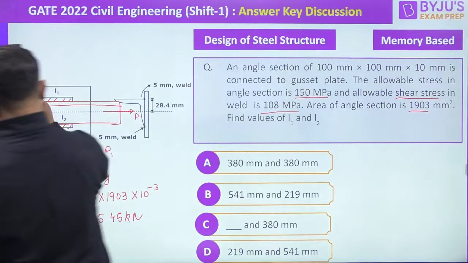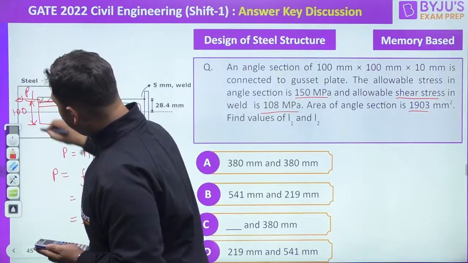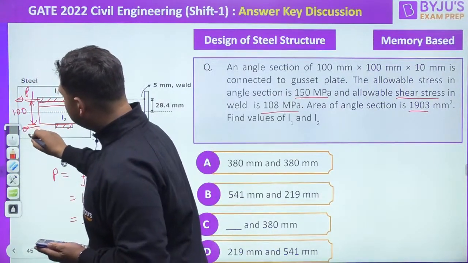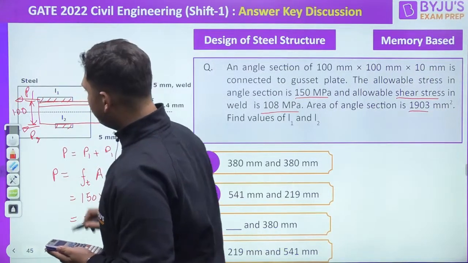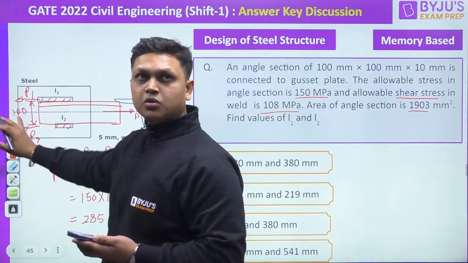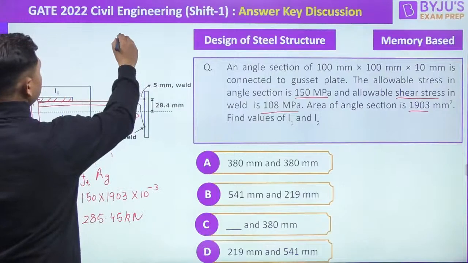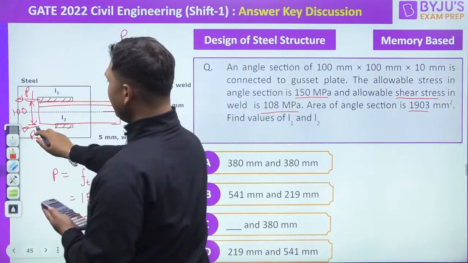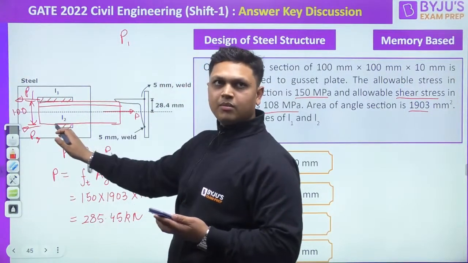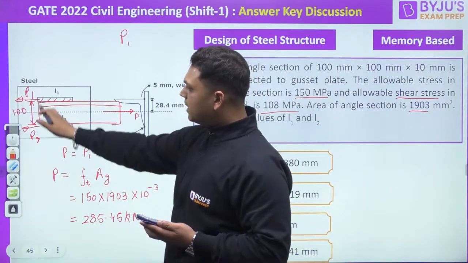Now this total load is resisted by L1 and L2. So some portion is resisted by L1 and some portion is resisted by L2. So P1 and P2. Now let us find out the CG of these two. How to find out CG? We will take a moment about the bottom weld.